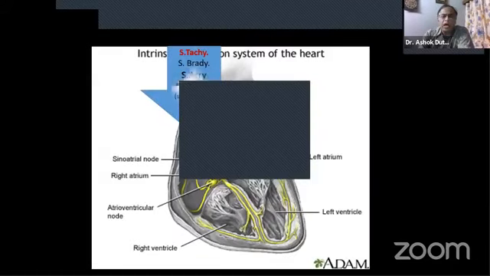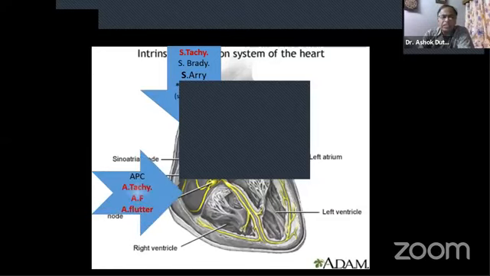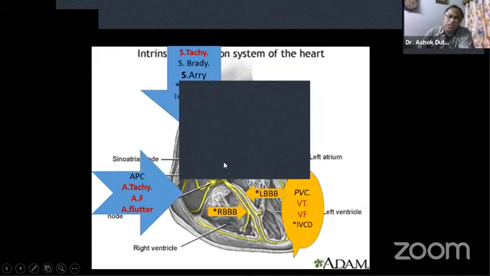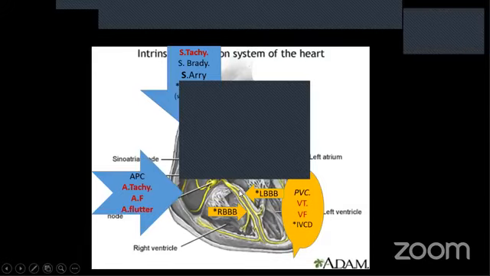So Smita was talking about the ECG criteria, ECG classification, and etiology classification of all the wide complex tachycardia. But for the student, it is much easier to remember the anatomical classification of tachycardia. One is from the SA node, others come from the atria, from the AV node, and the bundle, arrhythmia due to bundle branch block, and originate from